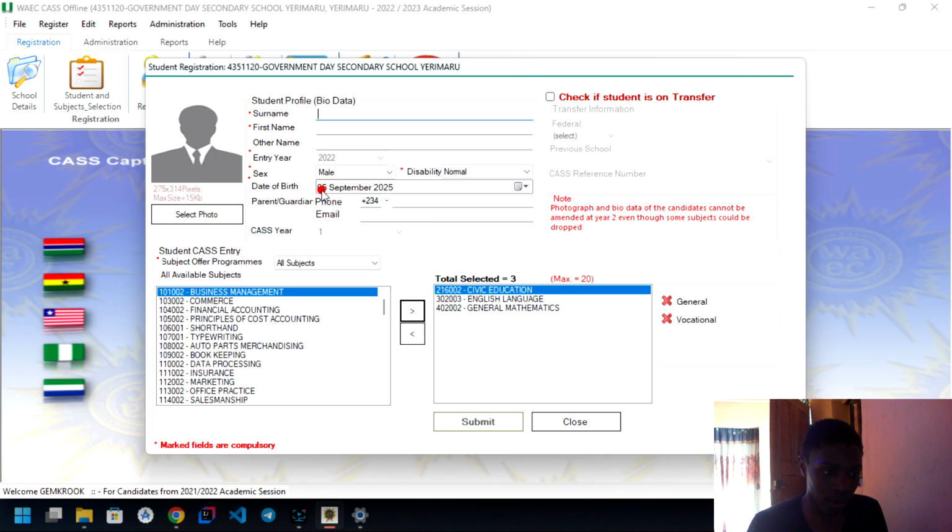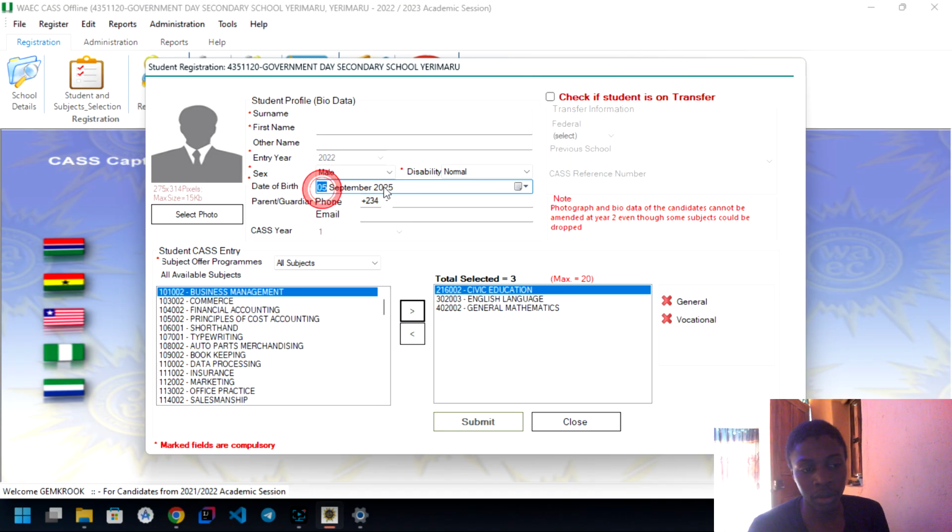Then if the exam is out, everything is out, and that year has passed, you can never update your date of birth. Officially you can never update your date of birth. So don't call and ask if you want to update your date of birth and other things. No, you can only update name and other things, not date of birth. So be careful while making entries.